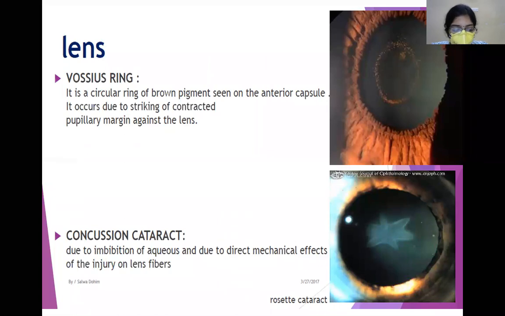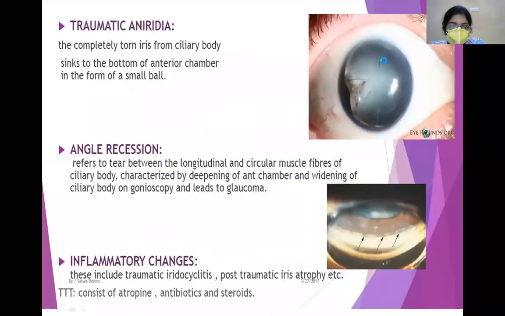Now, what about the next part? This is nothing but the Vossius ring. Now, this is an important question for you, a 2-mark question. What is Vossius ring? When the blunt impact or injury occurs, as we have already seen, there can be traumatic miosis of the pupil. Now, this traumatic miosed pupil will strike on the lens. As I've said, in blunt trauma,